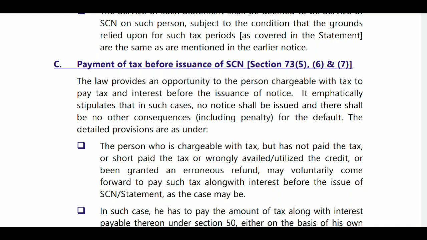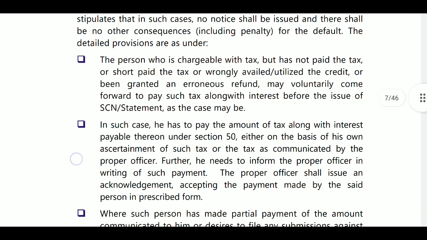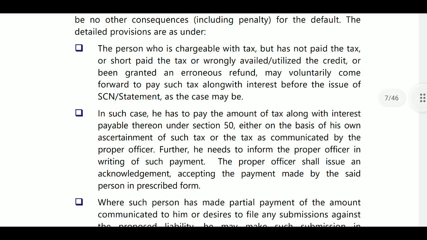If you pay the amount, they will not issue any show cause notice. Next, the person who is chargeable with tax but has not paid, or short paid, or wrongly availed or utilized the credit, or has been granted an erroneous refund, may voluntarily come forward to pay such tax along with interest before the show cause notice is issued.